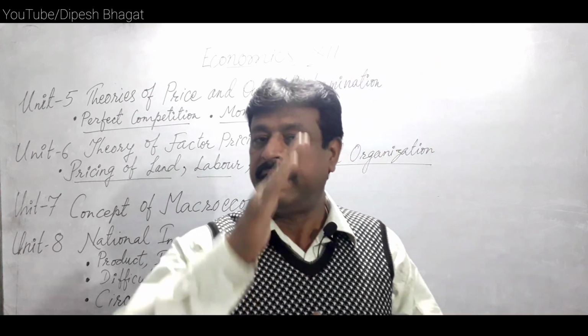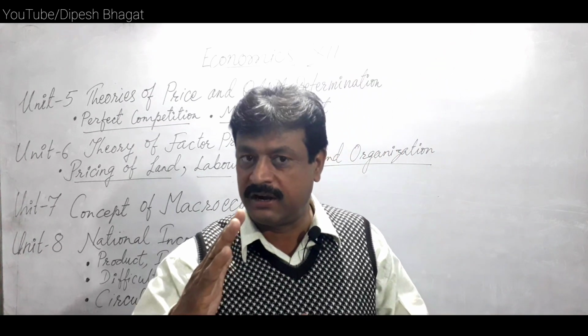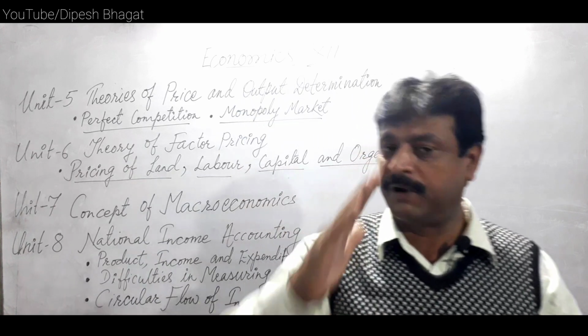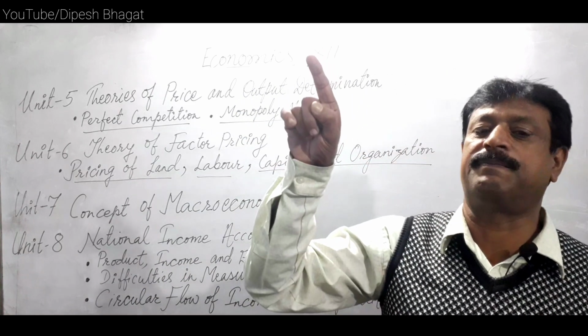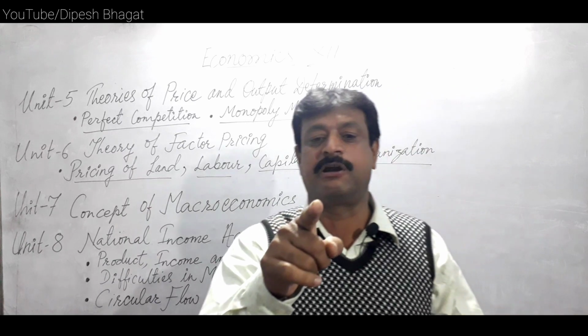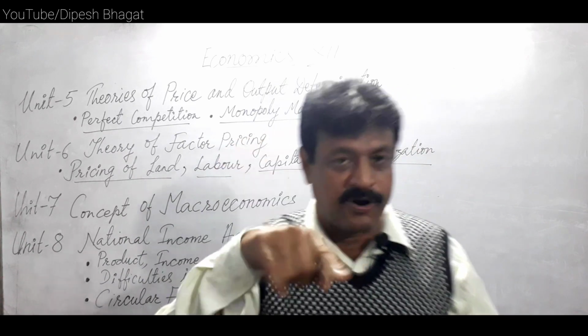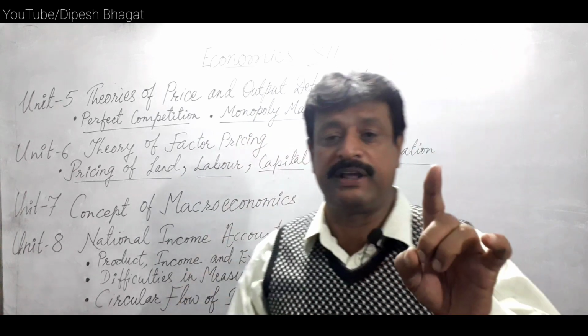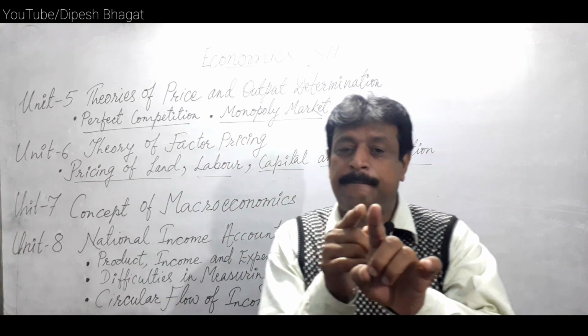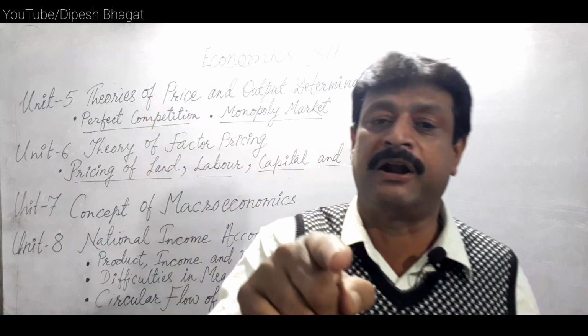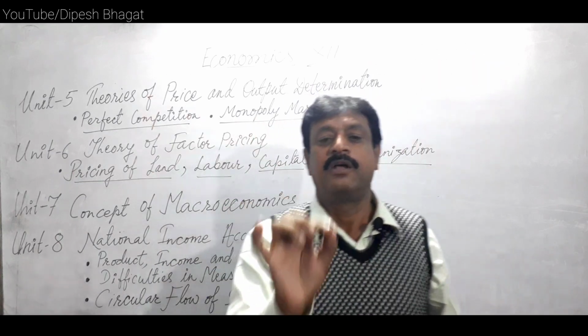And for monopoly market, we have to use the MR-MC approach. MR and AR curves slope downward to the right under monopoly market, and MC is roughly U-shaped, and equilibrium is determined where MC intersects MR from below. This point is the equilibrium point, and price is determined by the demand curve, it means the AR curve.